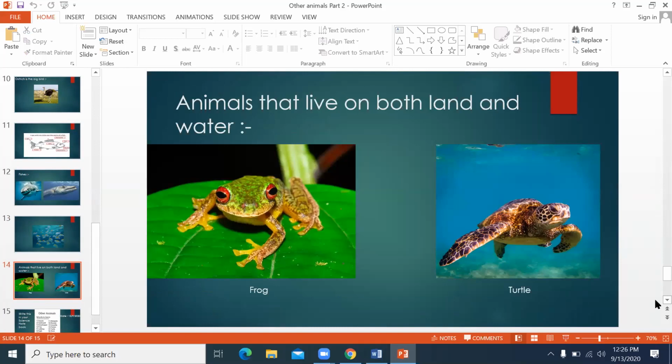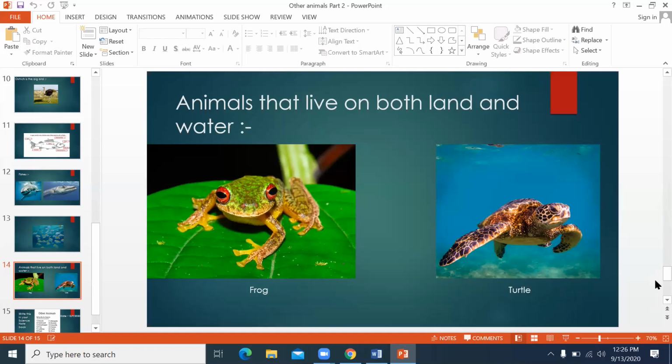Okay, what is written on the top, my dear? Animals that live on both land and water. Okay, see the frog. Frog can live in the water. Even frog can live on the land also. In Bangladesh, next time when you go, look at the frog. You know, in the rainy season, frogs are sometimes inside the water and sometimes jumping.